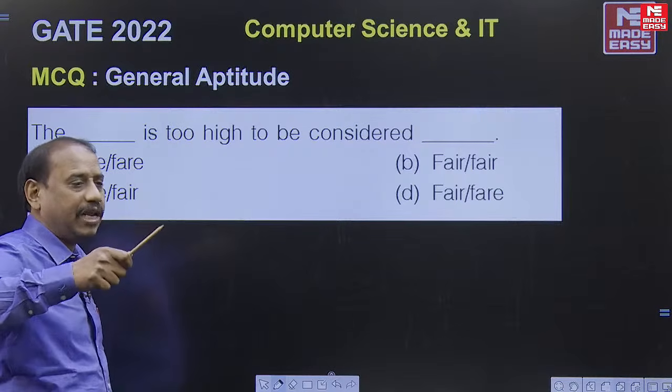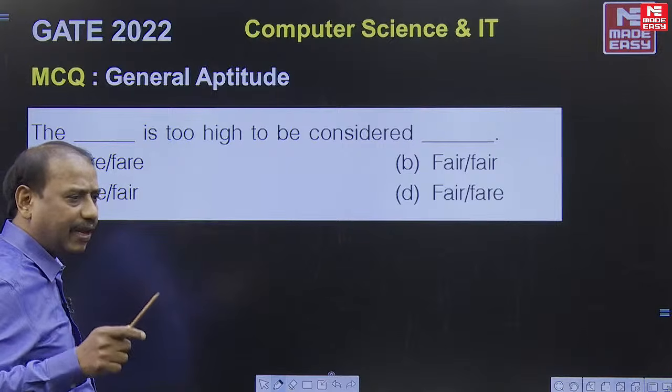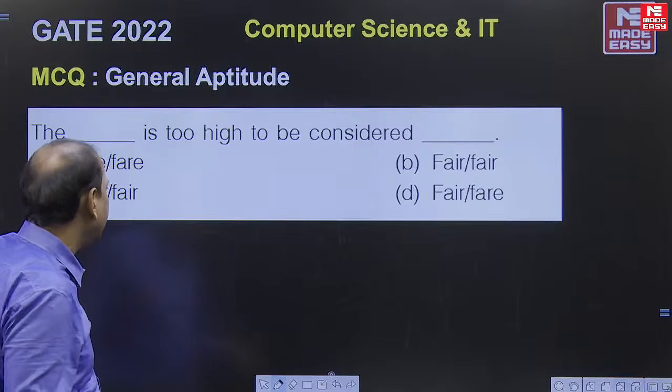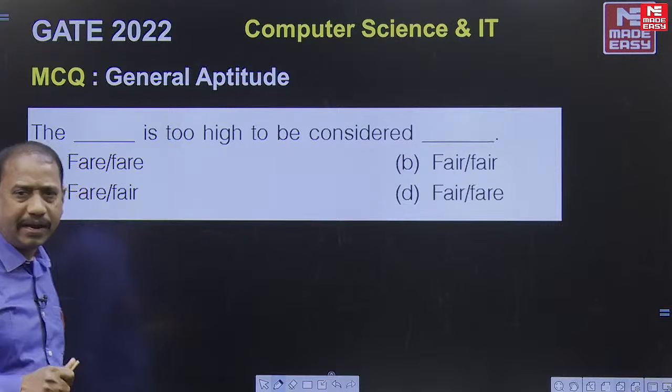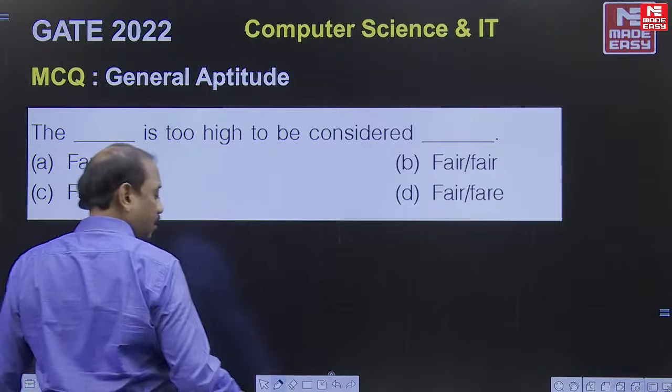We have to use the elimination technique. In the elimination technique, the most important thing is to find the keyword. The keyword here is "too high".